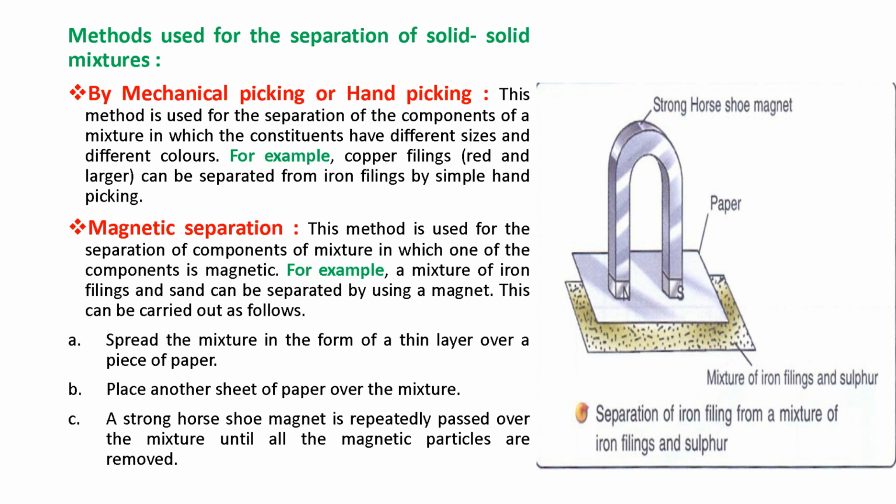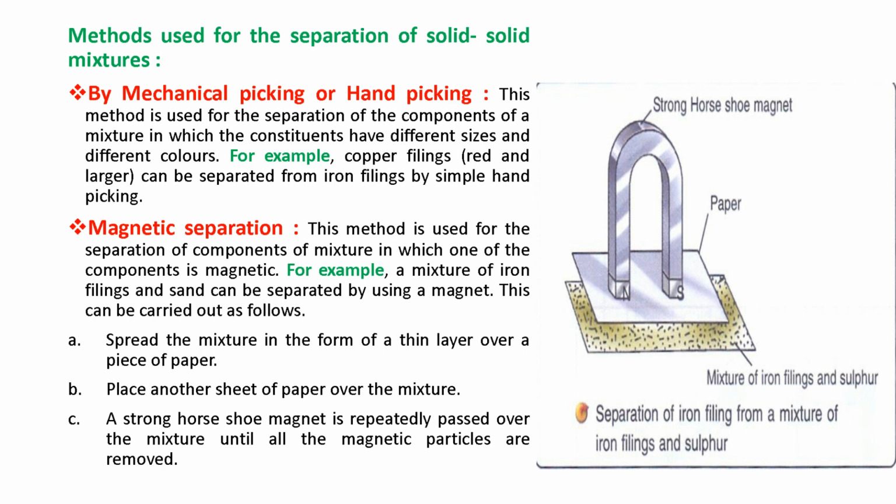So the point to be remembered: the hand picking method is used when the components are different in size or different in color. For example, copper filings can be separated from iron filings by simple hand picking. Then the next method is magnetic separation.